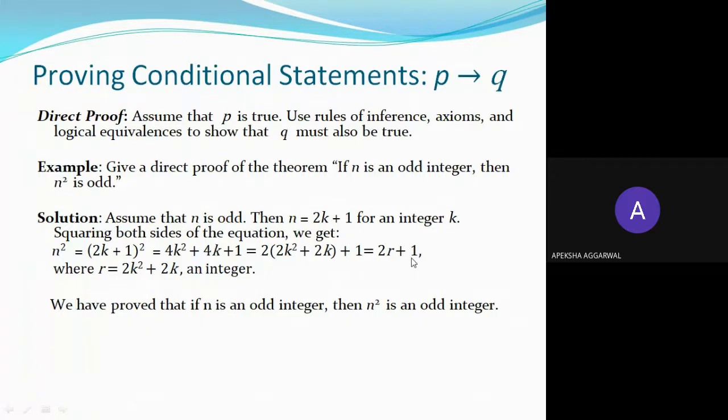Hence n square is also an integer. Okay, so this means Q is also true. We had assumed that P was true, n equals 2k plus 1. Now we have represented n square also in the form 2r plus 1. So we can say that we have reached our Q. P was true, now we have reached Q, and Q is also true. This means we have proved that if n is an odd integer, then n square is also an odd integer.